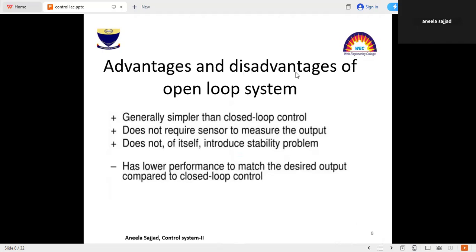Advantages and disadvantages of the open loop system. Generally, it is simpler than closed loop control. Similarly, it does not require a sensor to measure the output, and it does not by itself introduce stability problems. It means that these are the advantages of open loop systems, which are simple. They do not require a sensor to measure the output. And the disadvantage of the open loop system is that it has lower performance in matching the desired output compared to closed loop control.